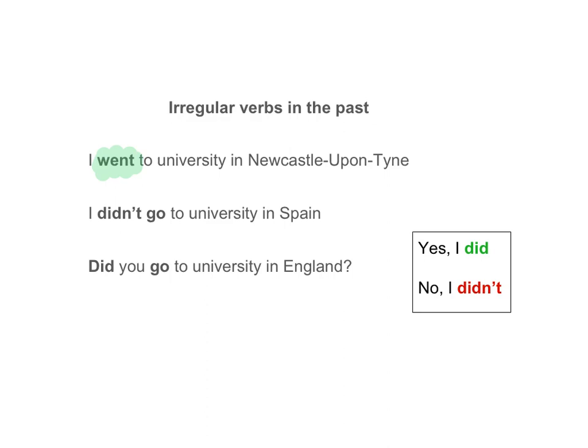But there is some good news. In the negative, we simply add didn't before the infinitive. I didn't go. And in the question form, the same as any regular verb. Did you go to university in England? Yes, I did. Or no, I didn't.